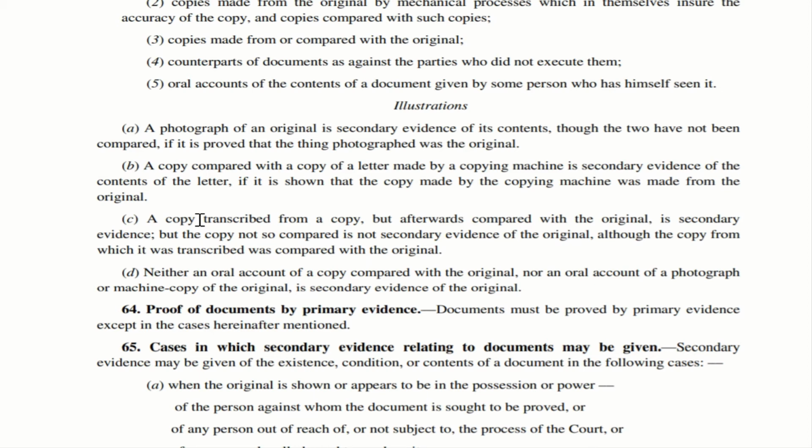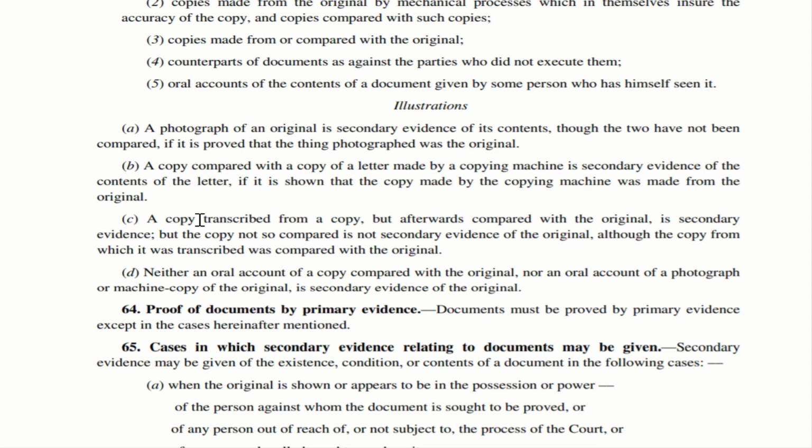A copy transcribed from a copy, but afterwards compared to the original, is secondary evidence. So imagine there is a document. Somebody has taken a copy of it. From that copy, a person is writing it. The contents are being written, handwritten. So in that case, this transcribed version, that is the handwritten version, is compared with the original. So in that case, this transcribed version is a secondary evidence. But the copy not so compared is not secondary evidence of the original.